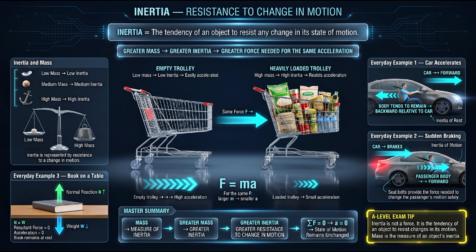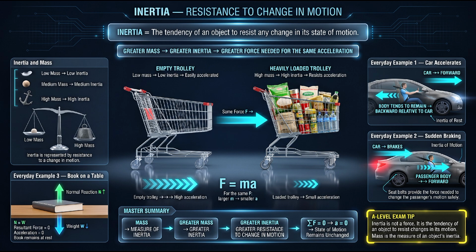This idea can be understood directly from Newton's second law, which is written as F = ma. Rearranging this equation gives acceleration equals force divided by mass. Therefore, if the same force is applied to two objects, the object with the smaller mass experiences greater acceleration, while the object with the larger mass experiences smaller acceleration.